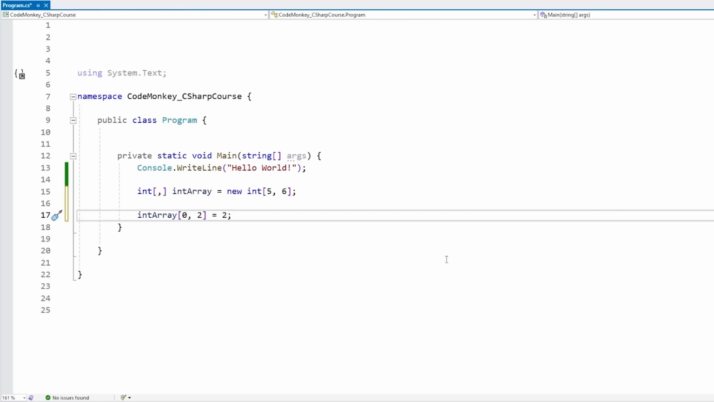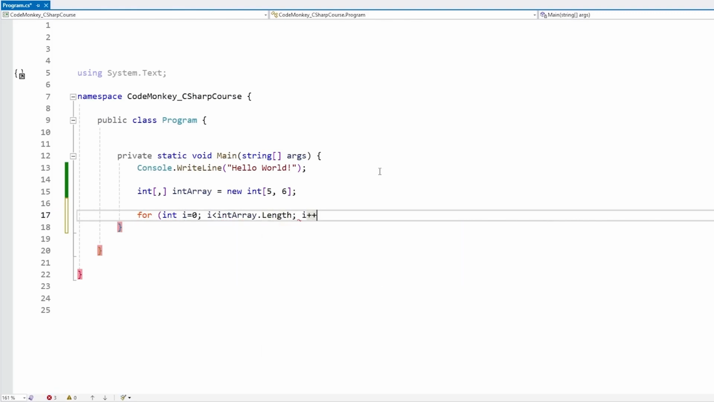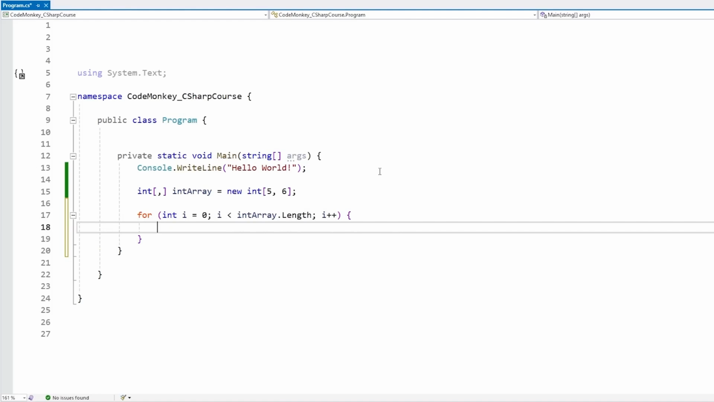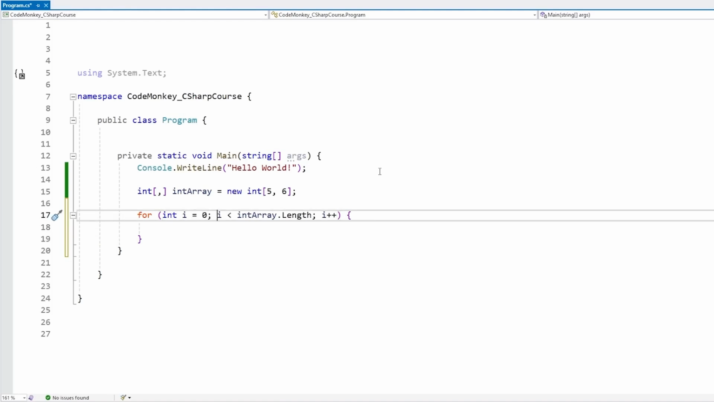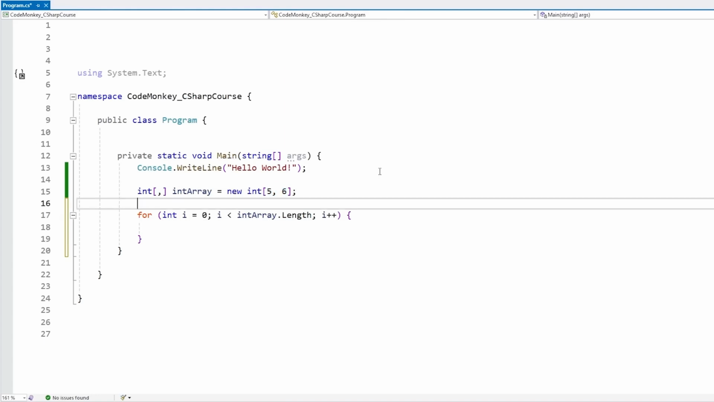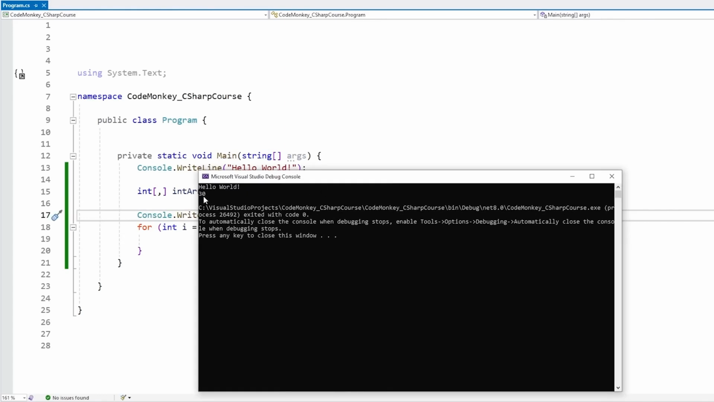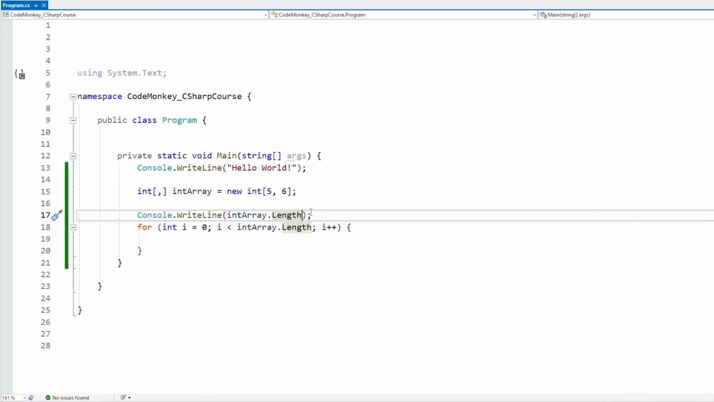When it comes to arrays, you will eventually want to cycle through them. Normally you would do some kind of for loop: for int i equals 0, i less than intArray.length, i plus plus. Normally this is how you would cycle through an array. However, with a 2-dimensional array, intArray.length is going to return the total length. In this case, it is going to return essentially 5 times 6. We can do a Console.WriteLine to see. There it is, the result is indeed 30, which is 5 times 6. That's the total size of the array.